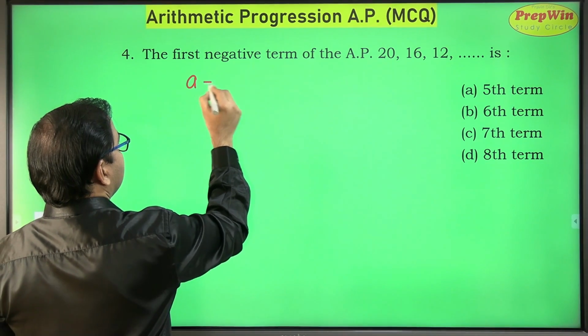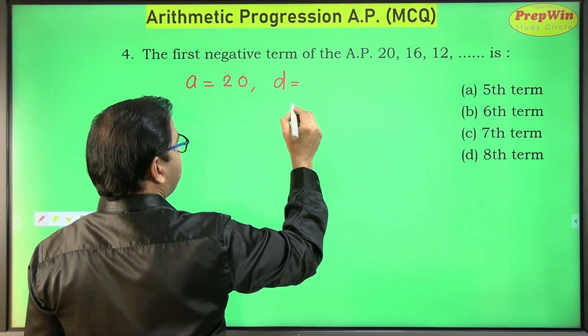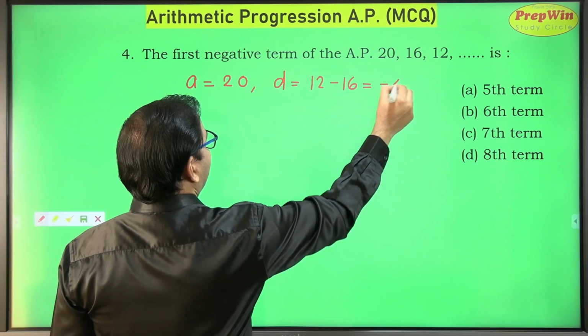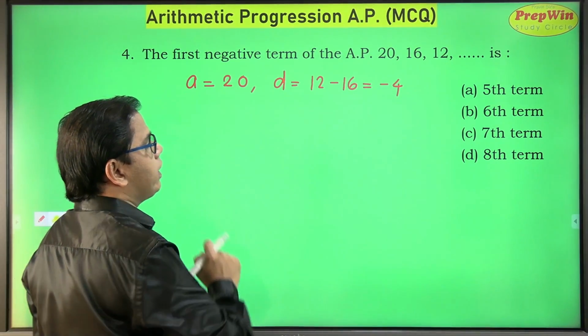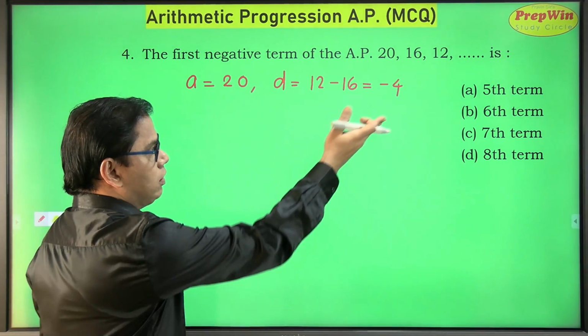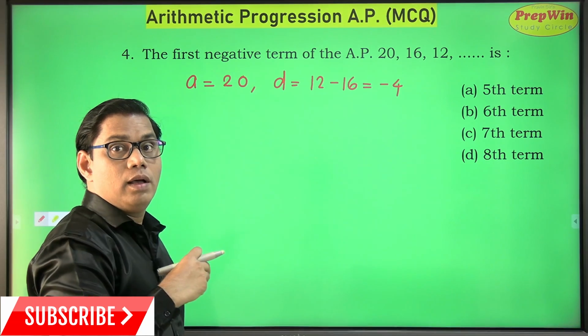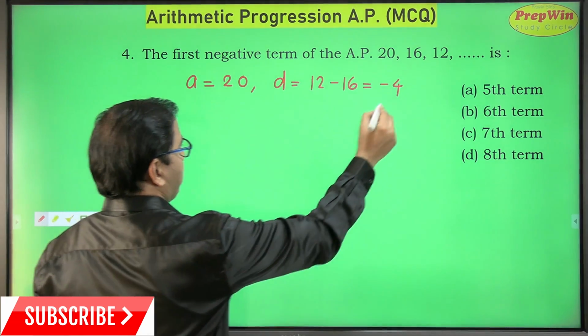My first term is 20 and the common difference, if I subtract 16 from 12, I get minus 4. Now what about n? They are asking me the first negative term is which term? 5th term or 6th term or 7th term or 8th term? So they are asking me the position. So I have to find out the value of n.